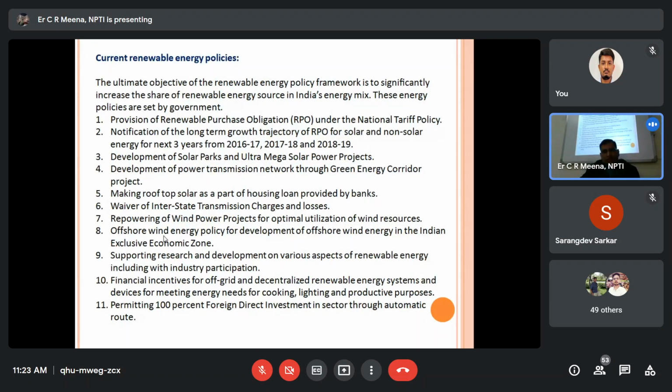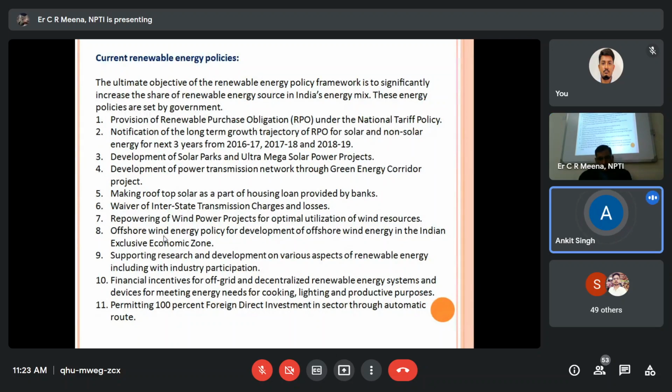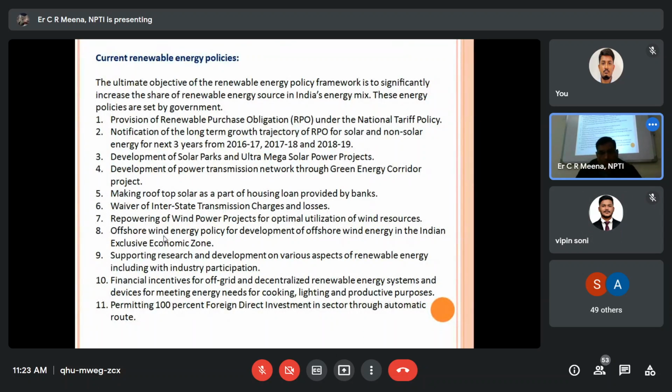Current renewable energy policies are there. Are you getting or not? Yes, sir. Okay. So the ultimate objective of the renewable energy policy framework is to significantly increase the share of renewable energy sources in India's energy mix.